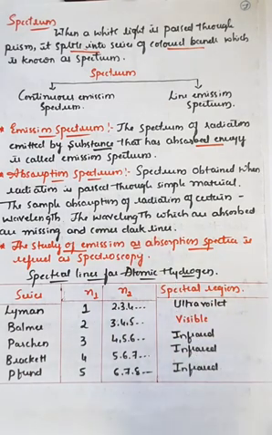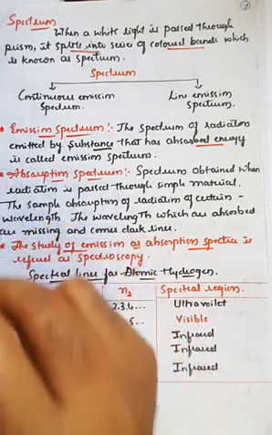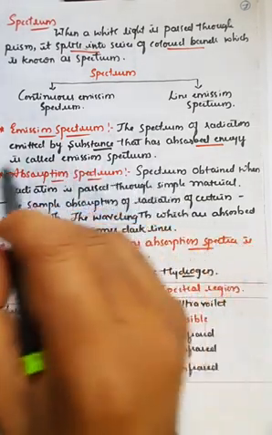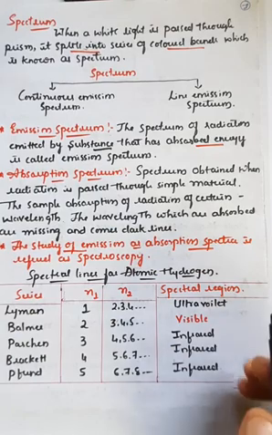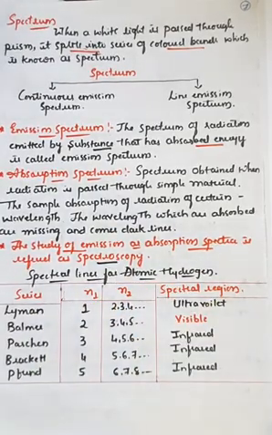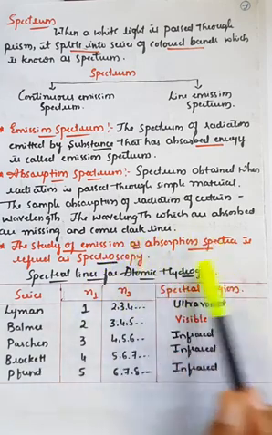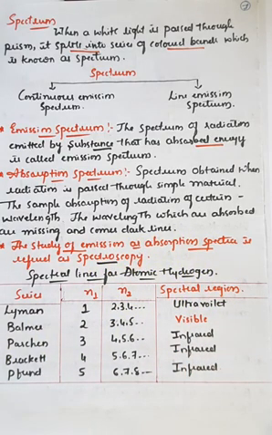The material has the capacity to absorb, because whenever light radiation strikes the surface of a material, 100% transmission is highly impossible. At least some amount of energy is absorbed by those molecules at particular points, and due to that the spectrum is obtained, with splitting of different kinds of radiations. That is called the absorption spectrum. The overall study of emission as well as absorption spectra is called spectroscopy, the branch of chemistry which deals with the complete study of emission and absorption spectra.